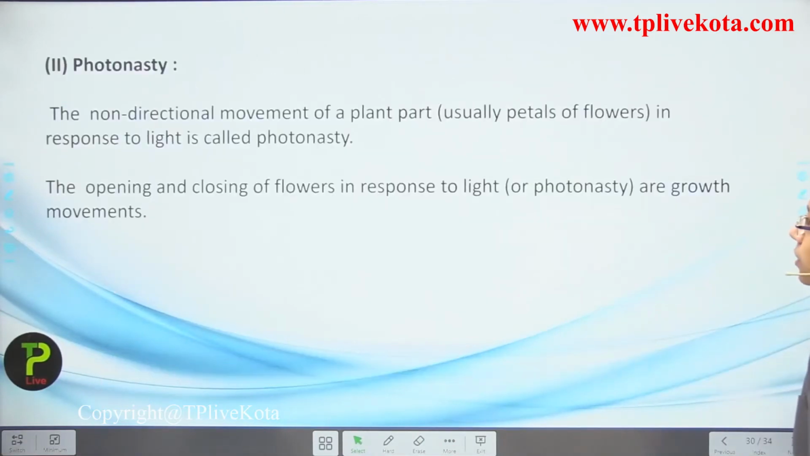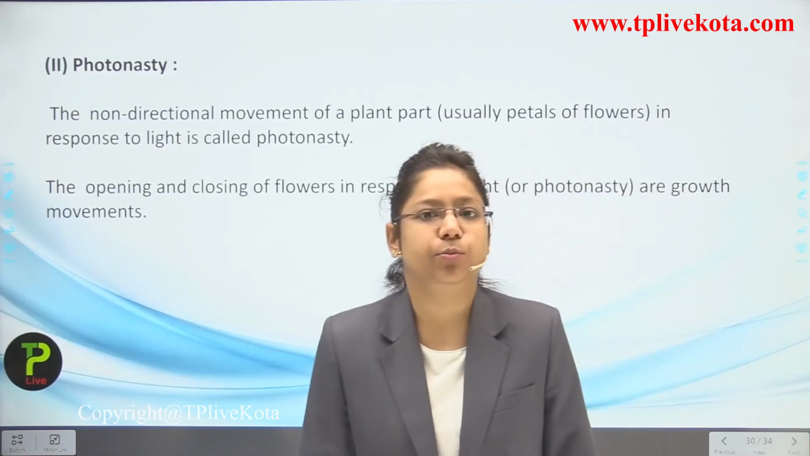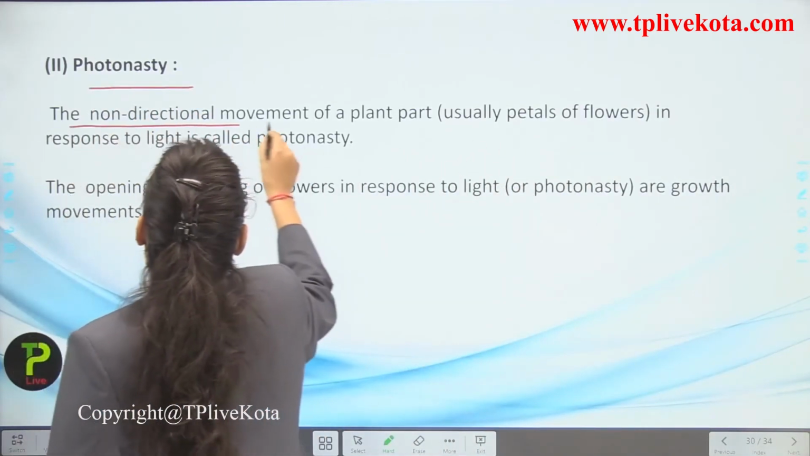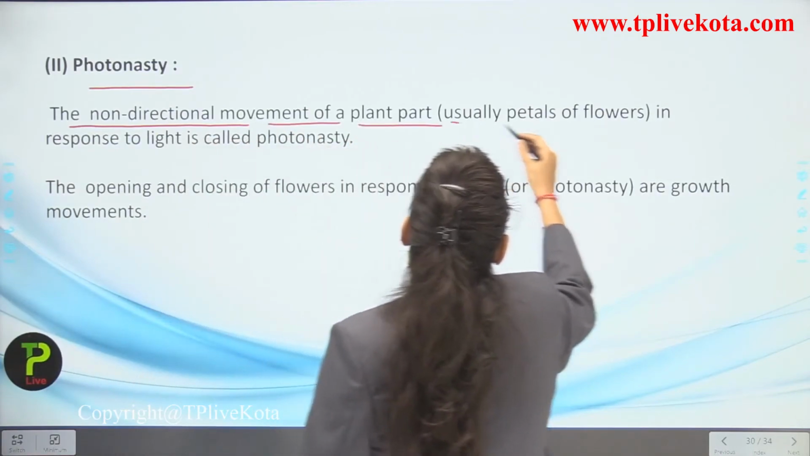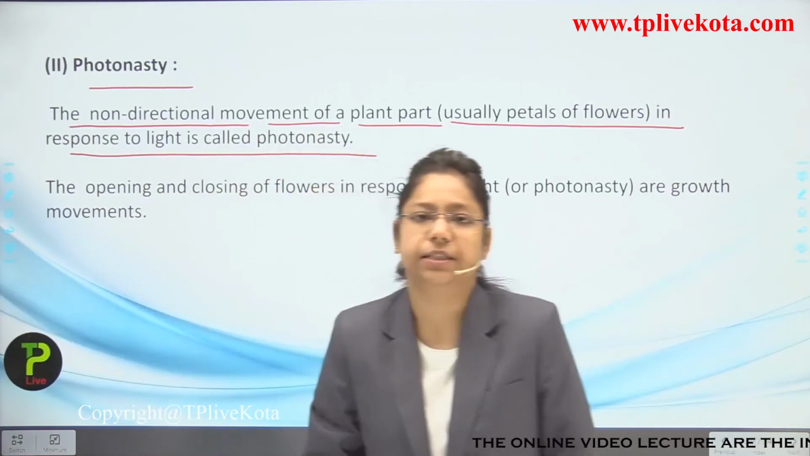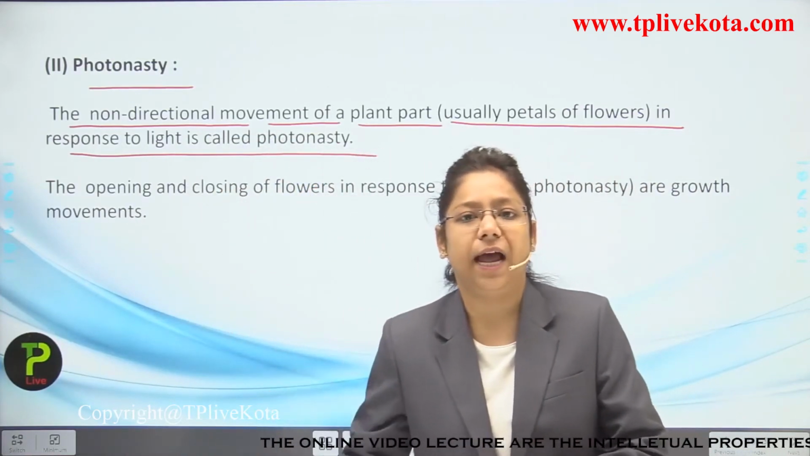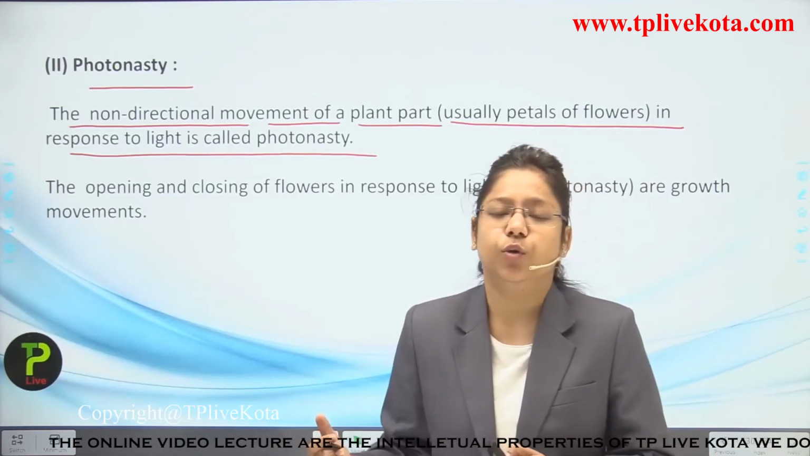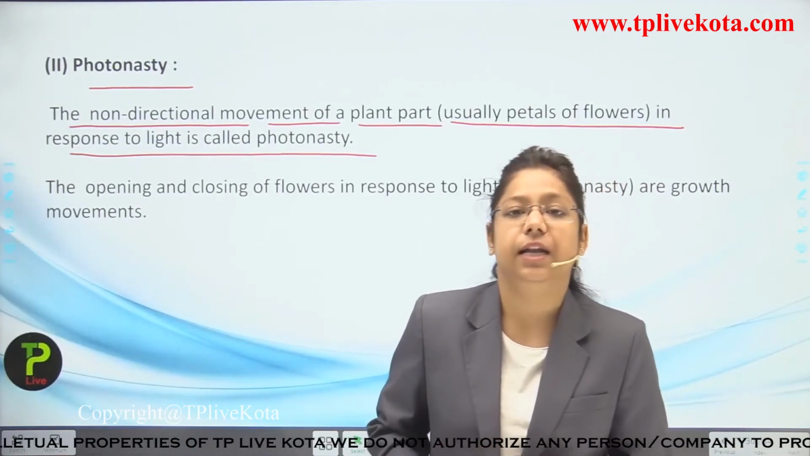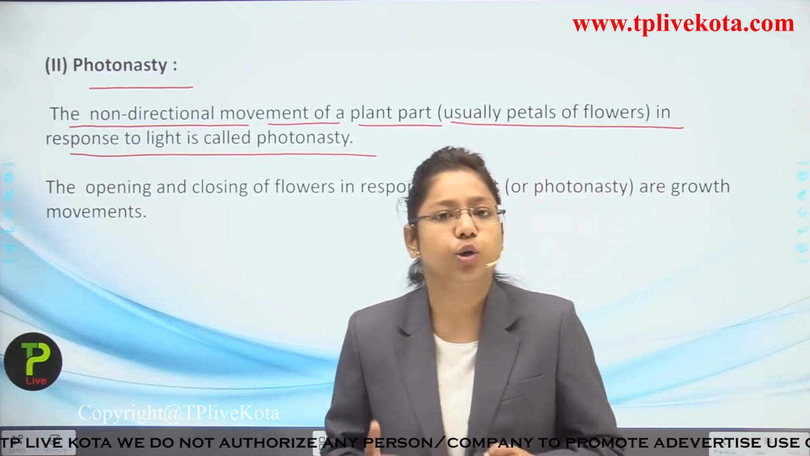Okay. Now the next type of nastic movement is known as what? Photonasty. So the non-directional movement of a plant part, usually petals of the flowers, in response to light is known as what? Photonasty. Because of the presence of light, the plant responds to it, but if the petals only are responding to the light, then it is known as what? Photonasty.